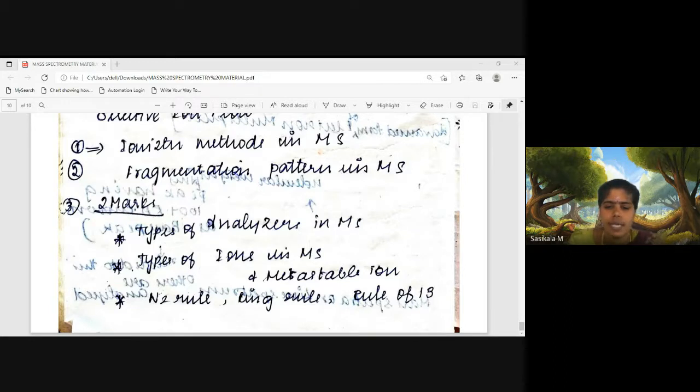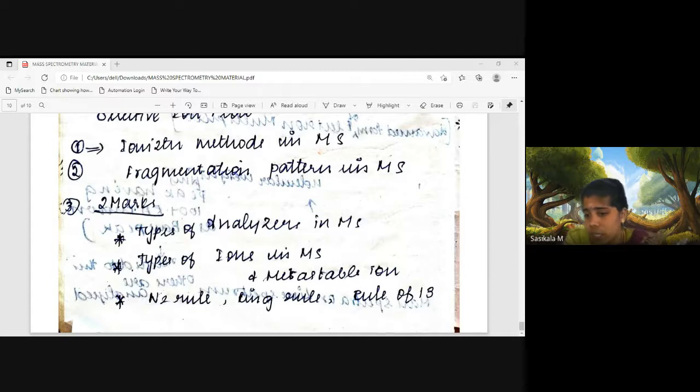Here we are not using electromagnetic radiation for analyzing the molecule. We are using high energy electron beams or chemical gases, or electrospray ionization methods. The source for ionization is different: laser desorption, electrospray ionization, electron impact and chemical ionization are used. And for fragmentation, it is better to go with electron impact ionization, where we can get highly fragmented species.